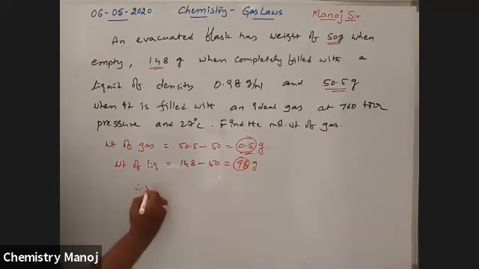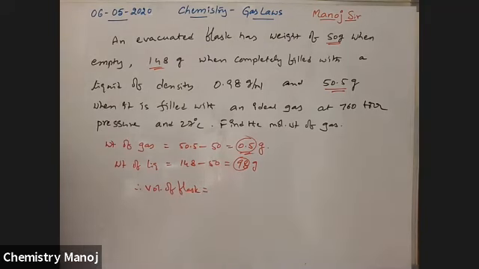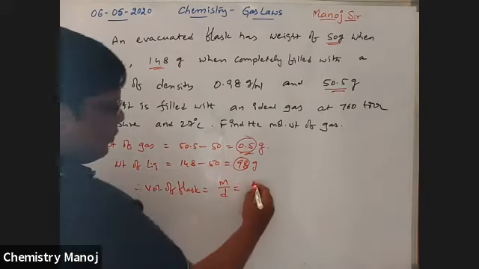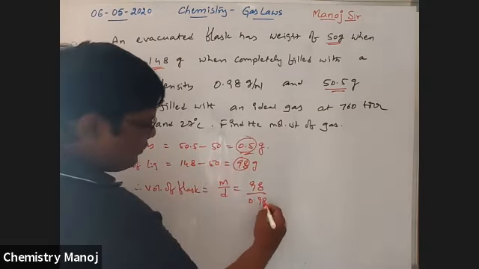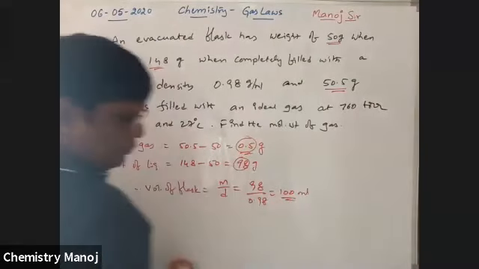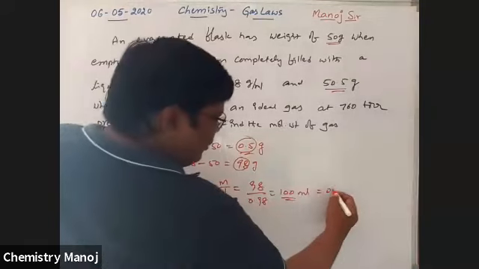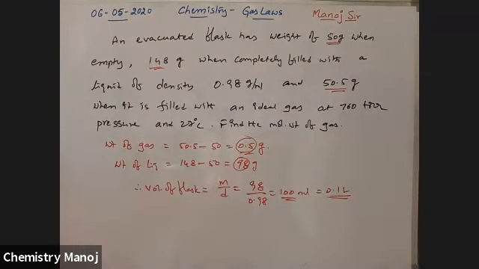Next, therefore, volume of flask is equal to mass per density, because density is equal to mass per volume. Mass is 98, density of the liquid is 0.98, which is equal to 100 ml, which is equal to 0.1 liter. So now apply PV is equal to nRT for this one.